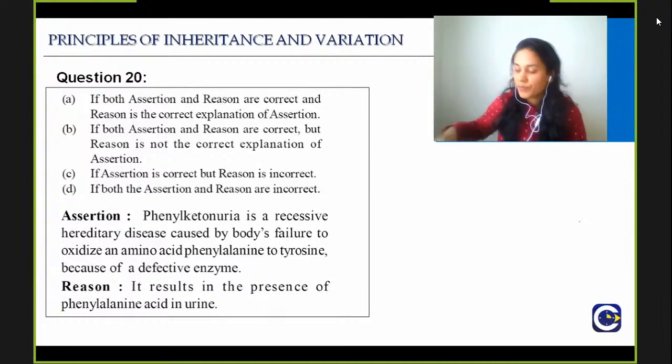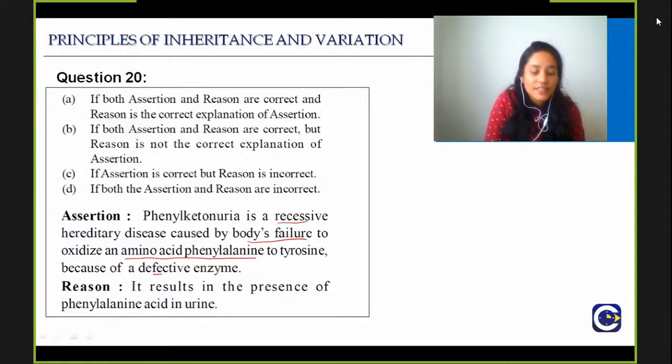So the assertion is phenylketonuria is a recessive hereditary disease caused by body's failure to oxidize an amino acid phenylalanine to tyrosine because of defective enzyme. This is true. The enzyme is phenylalanine hydroxylase. It is a recessive hereditary disease, okay, caused by body's failure to oxidize phenylalanine to tyrosine. And then it results in the presence of phenylalanine in urine, and this is also true.